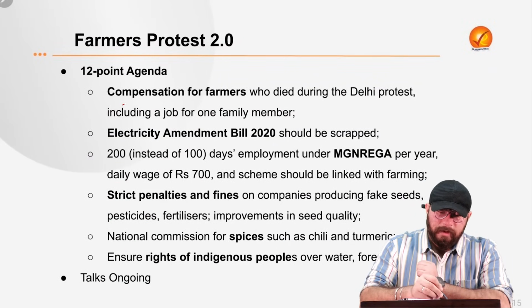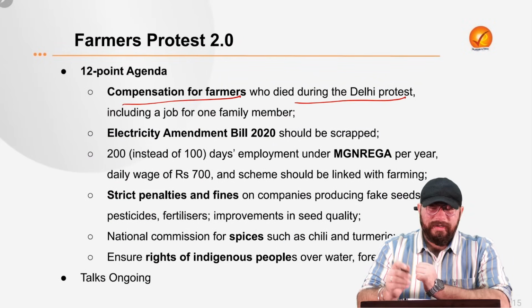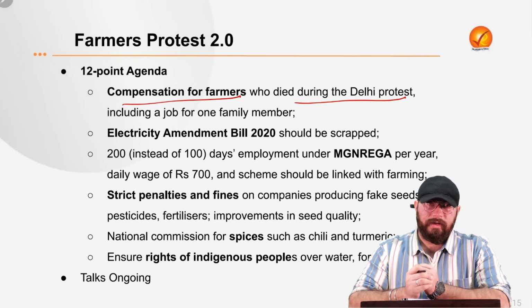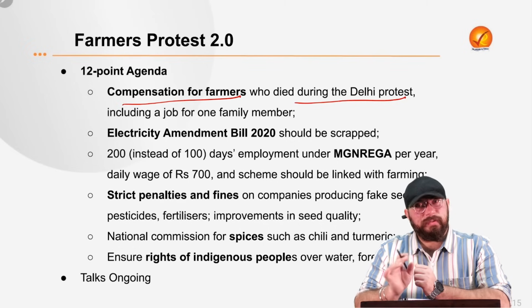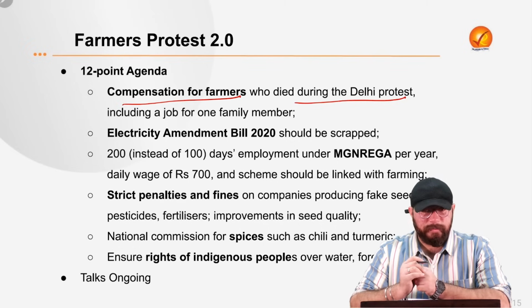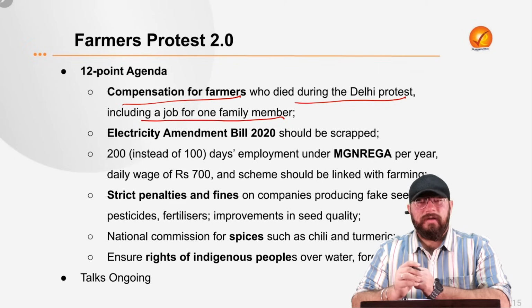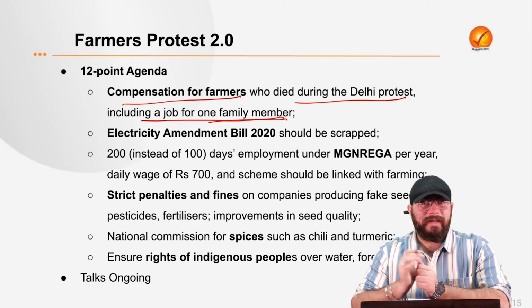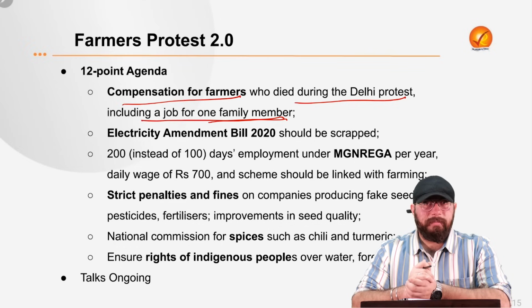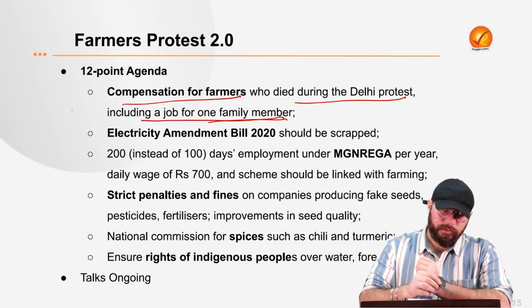So the other 6 involve compensation for the farmers who died during the Delhi protest in 2020-2021. I told you several farmers died, and several police personnel also died during that period because of the tussle. So compensation should be provided to the farmers who died during that period. That is what farmers are demanding. And a job for one family member of the families of the farmers who died, right? So one job to any of the family members of the farmer who died during the Delhi protest of 2020-2021. That is what they are demanding.